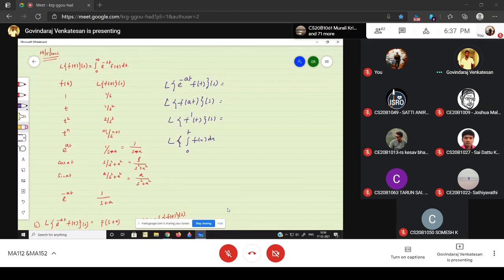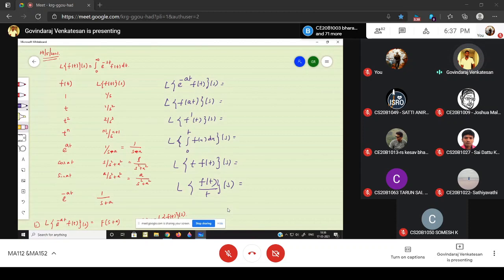We know. Right? And the Laplace transform of t into f of t we know, and Laplace transform of f of t divided by t also we know, right? So let me write the answers.